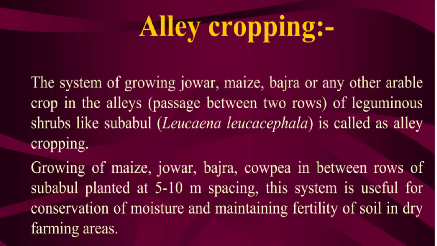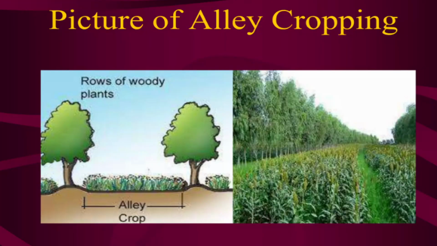Alley cropping. The system of growing jowar, maize, bajra, or any other crop in rows is called alley cropping. Here, maize is grown in between the rows of the subcrop planted at 5 to 10 meters. This is for conservation of moisture and other purposes. These rows are called alley cropping. You can see that soil erosion will be reduced by these plantations.